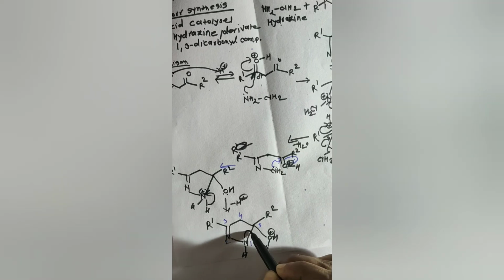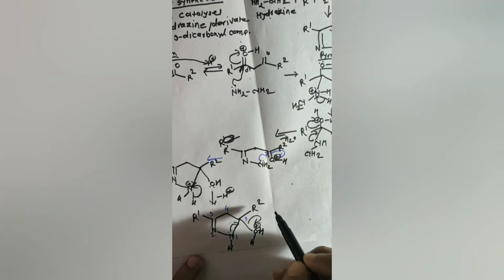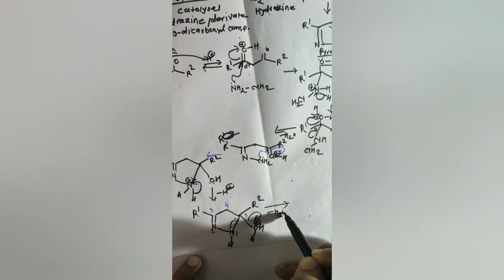Now what will happen here? Again, this lone pair will form a bond here, and water will be removed as a good leaving group. So R1, N, R2 as it is.